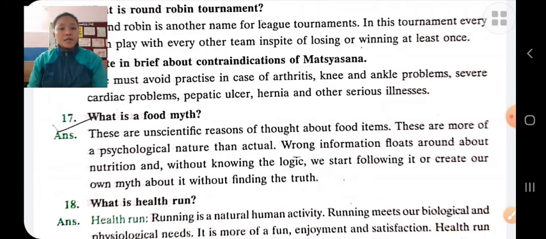What is a food myth? Food myths are unscientific thoughts about food items. These are mostly psychological in nature rather than actual. Okay, food myth means wrong information about the food.